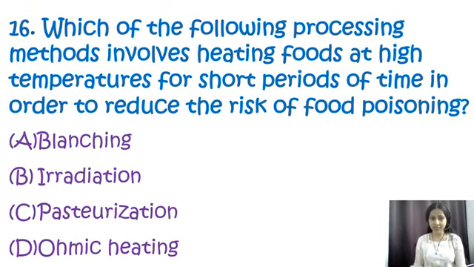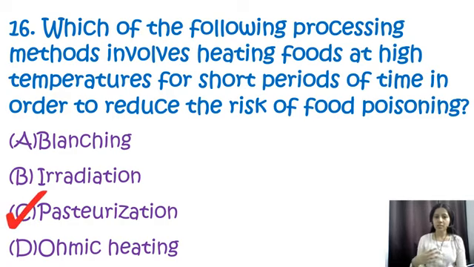Next, question number 16. Which of the following processing methods involves the heating of food at a high temperature for a short period of time in order to reduce the risk of food poisoning? So options are blanching, irradiation, pasteurization, or homemade heating. So over here correct option is C, that is pasteurization.